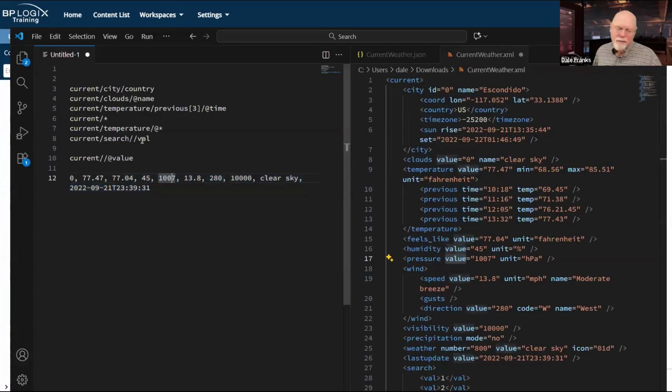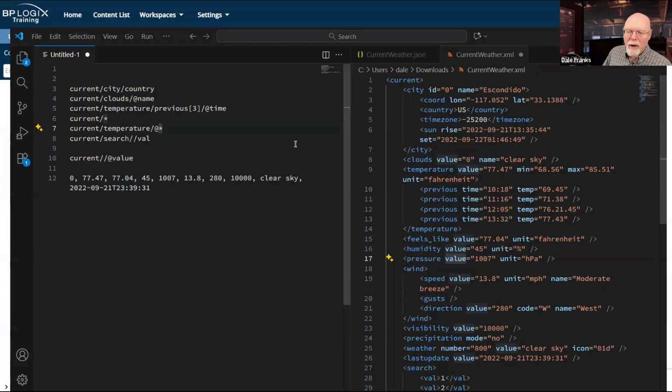Now, this is not really useful in our current context because all of these values are so wildly divergent. However, it should give you an idea of the power that's available to you by either the double slash or the ampersand in terms of the different kind of wildcards that you can pull back.